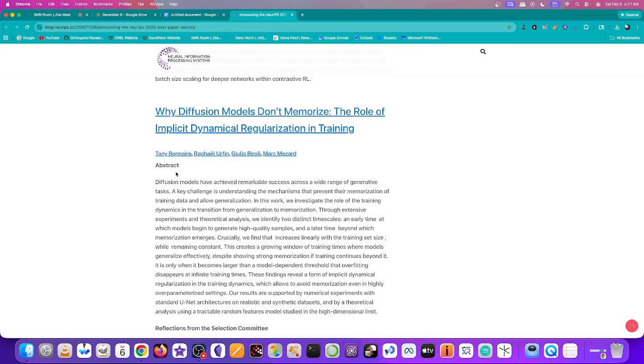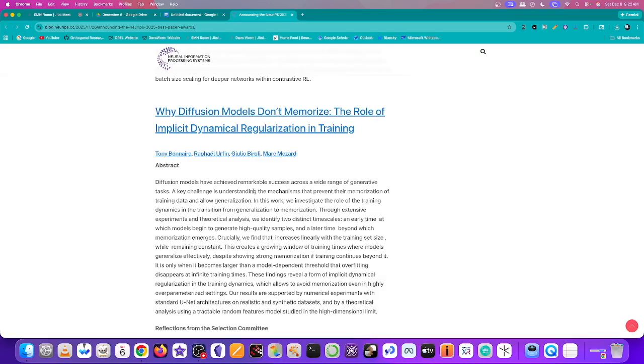And so this abstract reads, diffusion models have achieved remarkable success across a wide range of generative tasks. A key challenge is understanding the mechanisms that prevent the memorization of training data and allow generalization. In this work, we investigate the role of the training dynamics in the transition from generalization to memorization. Through extensive experiments and theoretical analysis, we identify 2 distinct timescales. The first is an early time at which models begin to generate high-quality samples, and the second is a later time beyond which memorization emerges.